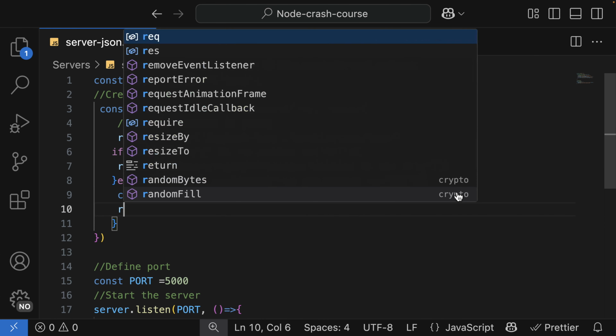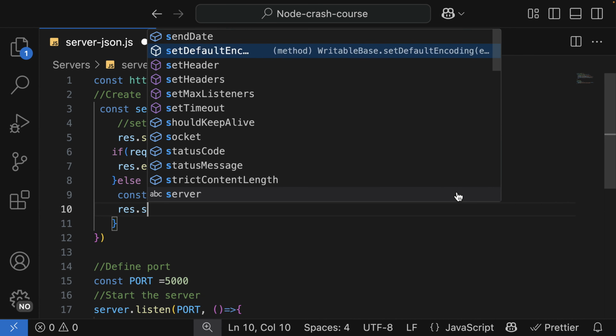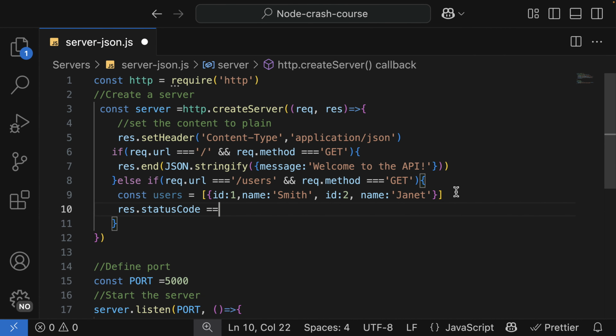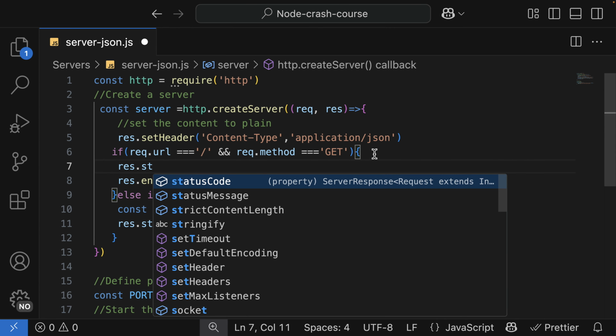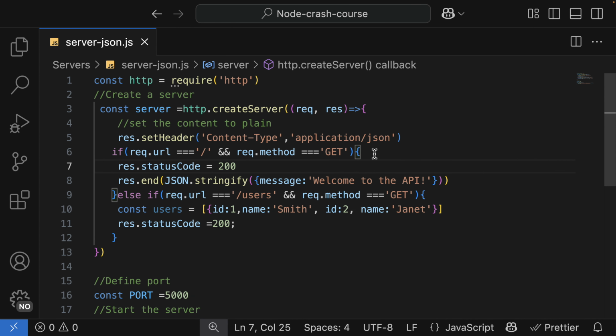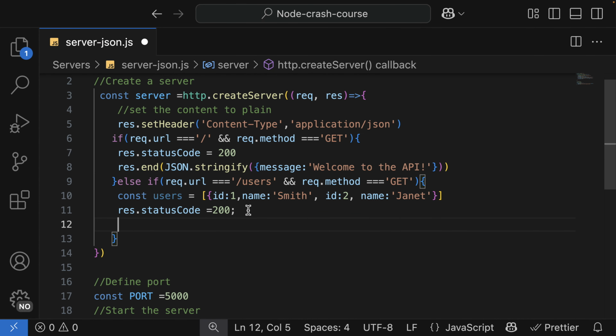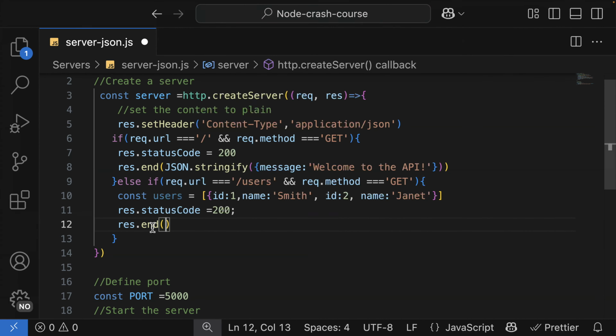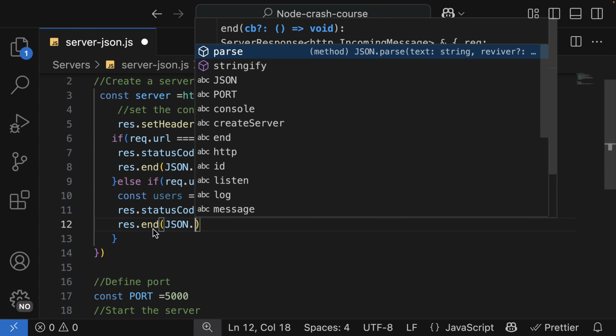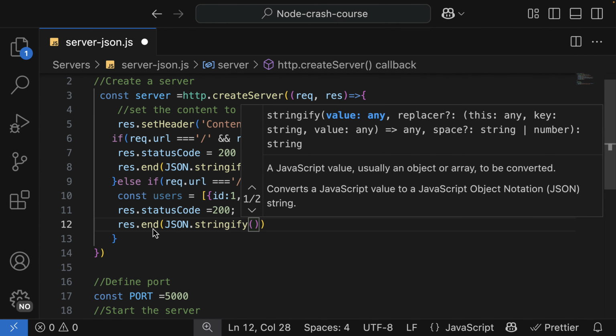So in here, I'm going to set the status code as res.statusCode, which is equal to 200, which means that everything is okay. Well, for the home page, I forgot to set the res.statusCode, which is equal to 200. All right, and lastly, we need to send the response. Let me start from scratch as res.end, and then JSON.stringify, and then I'm going to send the users.